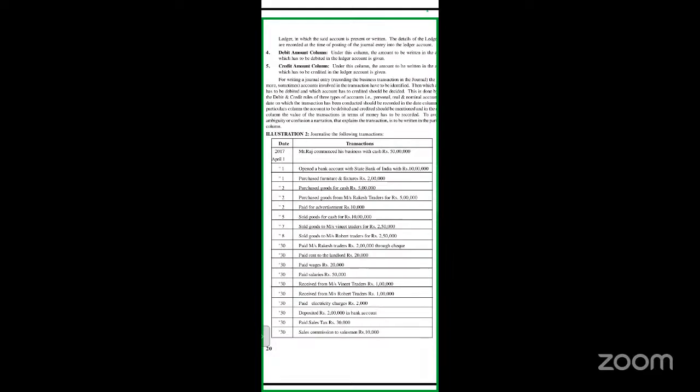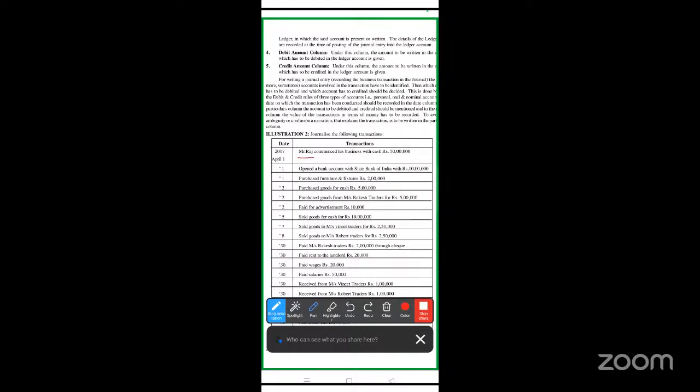So based on this, we write the journal entries. Here is one of the questions. Let's look at it and sort out how we write the journal entries. If you look here, the first one is Mr. Raj commenced his business with cash rupees 50 lakhs. So if you look here, we have a word called cash, and because of dual aspect concept, one will be debit, the other one will be the credit.